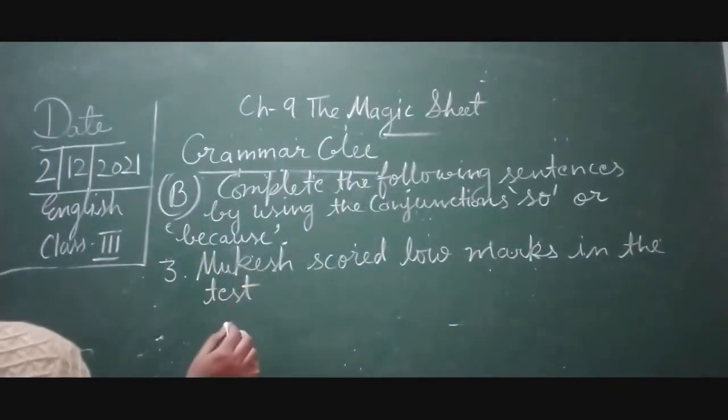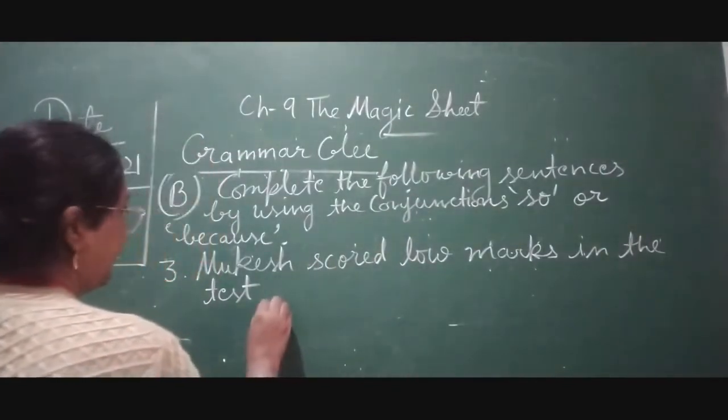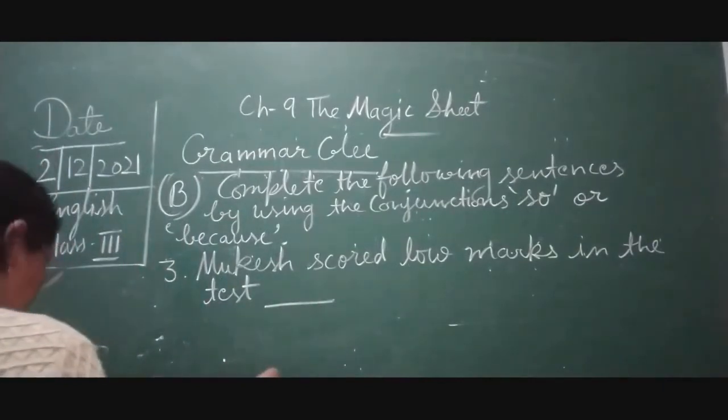Mukesh scored low marks in the test. Here we are going to show the reason. Karan. He is careless.